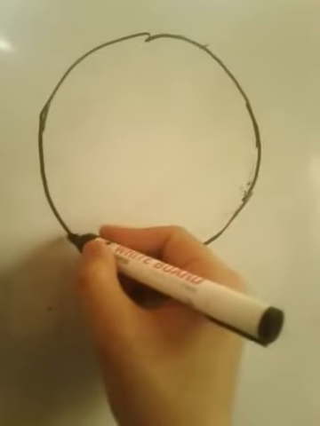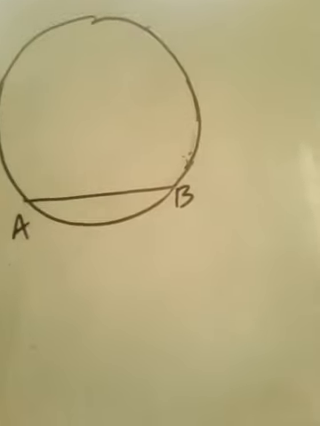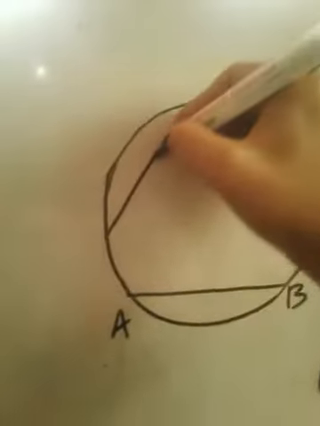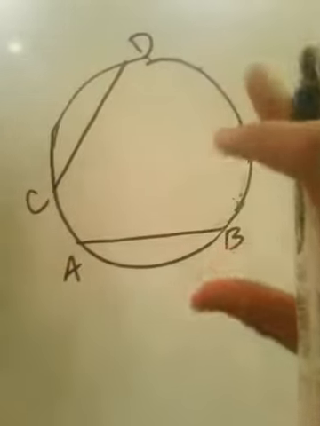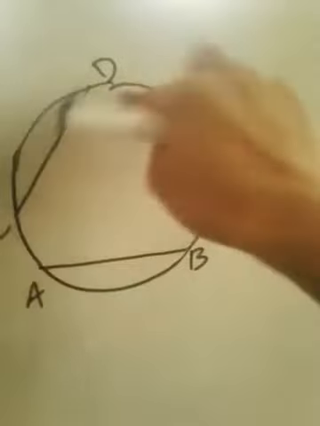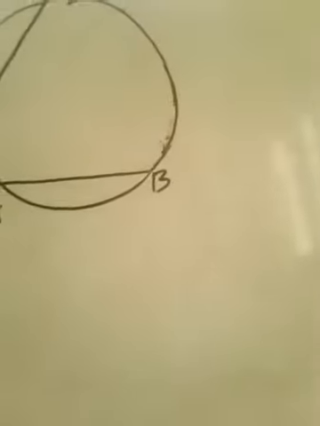We draw any two chords. Suppose this is chord AB and this is chord, say, CD. Any two chords. You can draw chords here, you can draw chords here. Take any two chords on the circle.